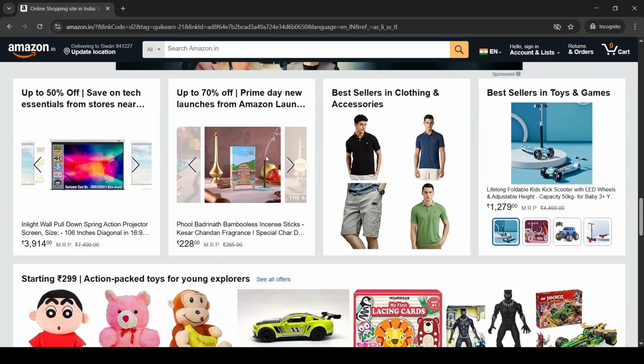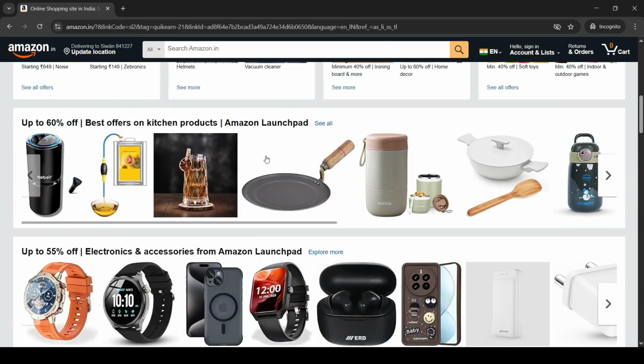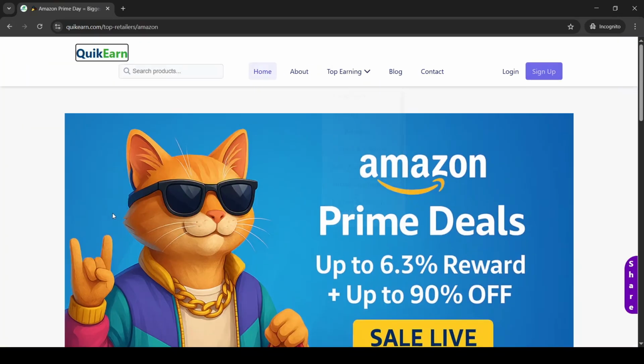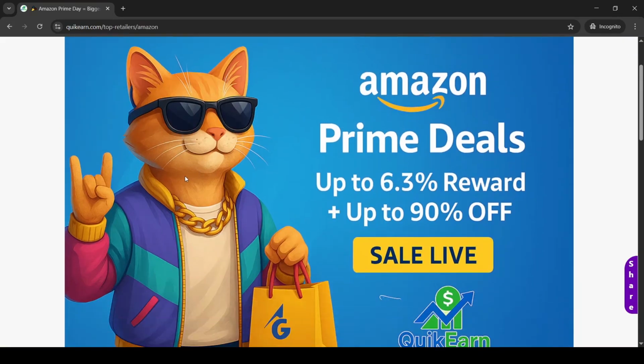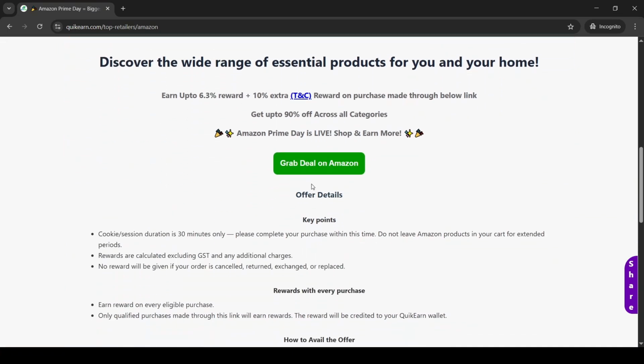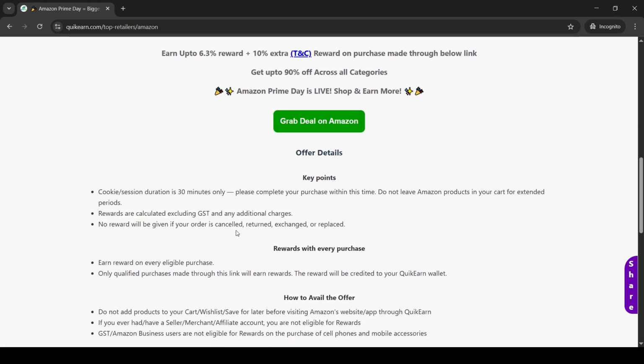Before shopping, don't forget to check the terms and conditions. Just click View More Details to see what you need to follow to ensure you receive your reward and how to claim it later. You can also use the same Grab Deal button here to go straight to Amazon again.